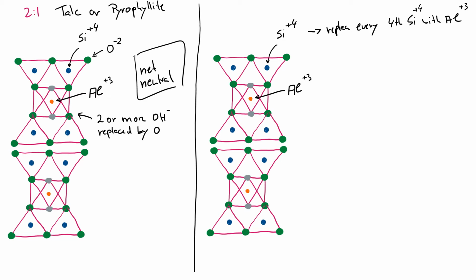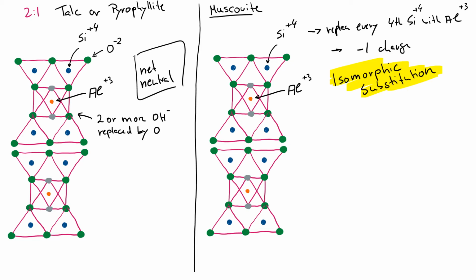Now, a lot of times still, some of the elements in the tetrahedral layer and some on the octahedral layer get replaced with something else, and we call that an isomorphic substitution. So for the example that we have here, we would replace every fourth silicon item in the tetrahedral layers with an aluminum. Now the aluminum fits in there structurally the same as the silicon, which is why it is called an isomorphic substitution. But because the aluminum is only a 3+ and it's replacing what normally would have been a 4+ silicon, now we have a charge deficit of -1.